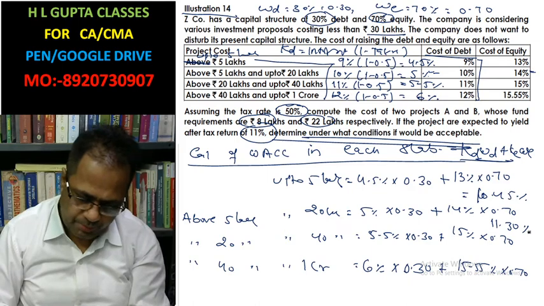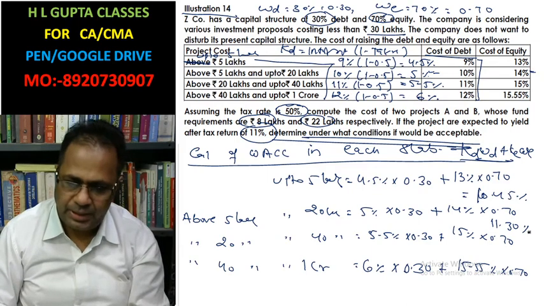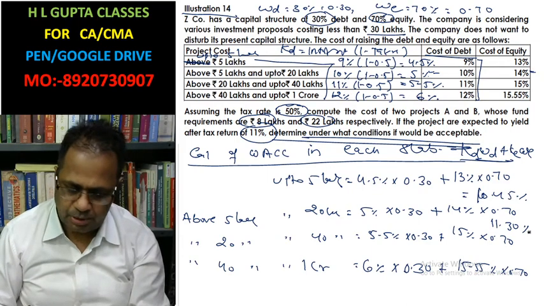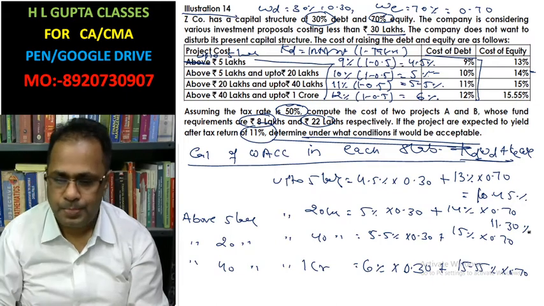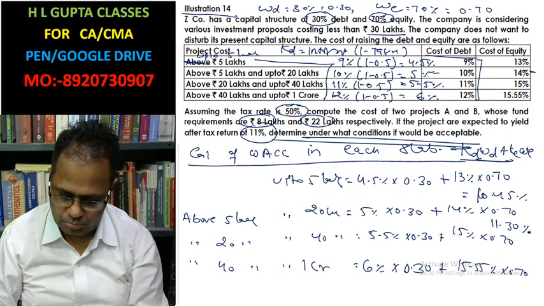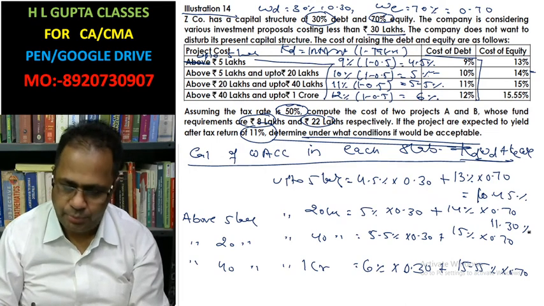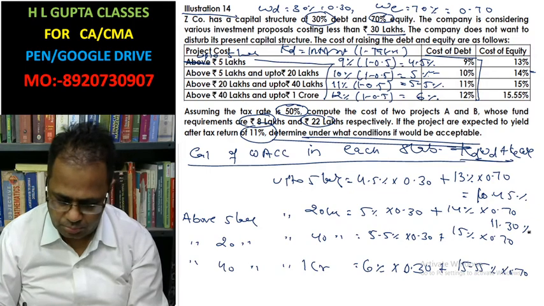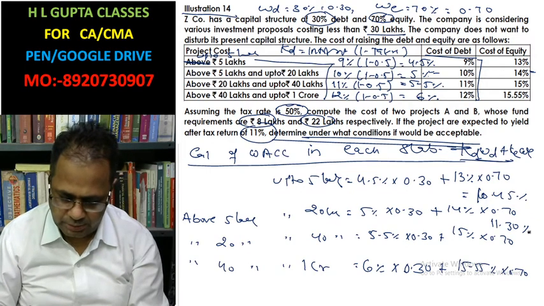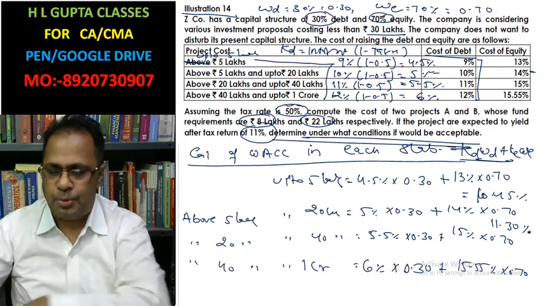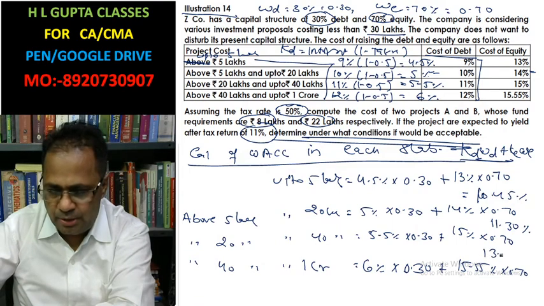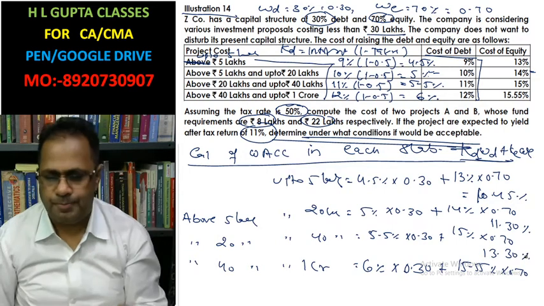Now 5.5 into 0.3 plus 15 into 0.7 gives 13.30%.